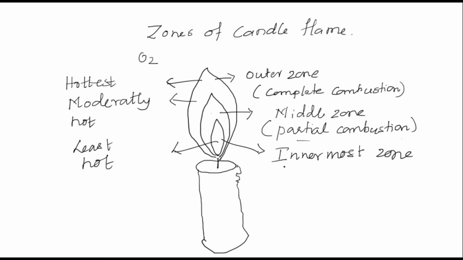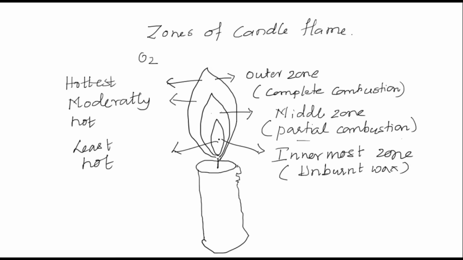And there is more unburnt wax available. And why more unburnt wax? Because there is less oxygen supply here, this being the innermost zone.